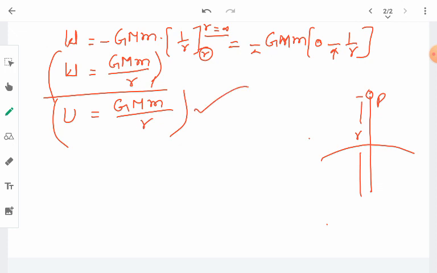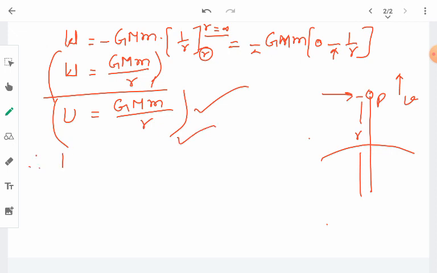So if we throw this object from this position by giving it some initial velocity, it will attain some kinetic energy. Its kinetic energy at point P, where we will give it some velocity v, will be equal to the potential energy of the object at infinity, this.